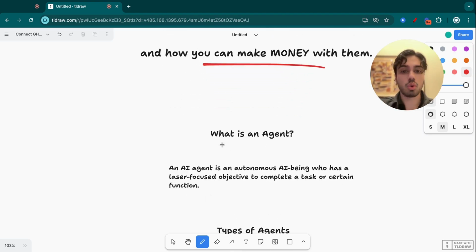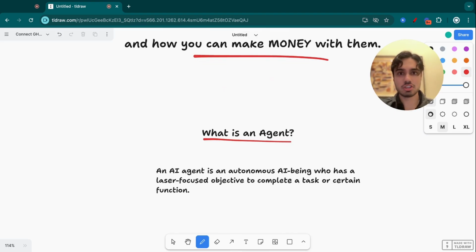So to begin with, what is an agent? You've probably heard about them, but you aren't sure what they are. An AI agent is basically an autonomous AI being almost, who has a laser-focused objective to complete a task or a certain function. So it's basically like a being. It's like a human whose objective is whatever its role is, and it just deploys that. It just works on that on autopilot 24/7, completing that function whenever it's needed.